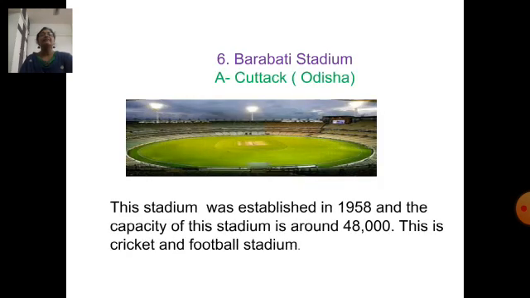Next question, where is Barabati Stadium located? Barabati Stadium is located in Cuttack in the state of Odisha. This stadium was established in 1958 and the capacity of this stadium is around 48,000. This is a cricket and football stadium.